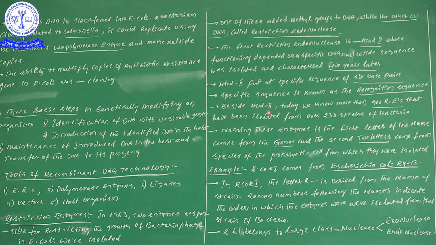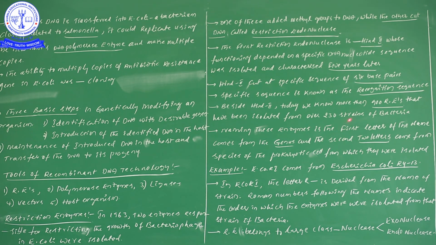Next one, besides HindII, today we know more than 900 restriction enzymes. These 900 restriction enzymes have been isolated from over 230 strains of bacteria. The first discovered restriction enzyme is HindII. After that, today how many restriction enzymes are there? 900 restriction enzymes, all isolated from 230 strains of bacteria.